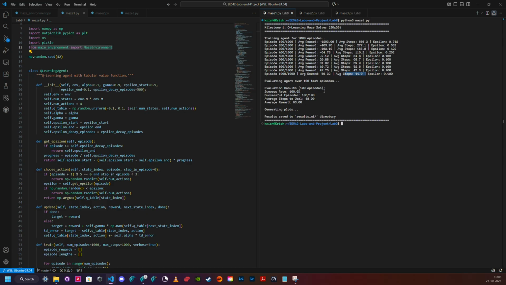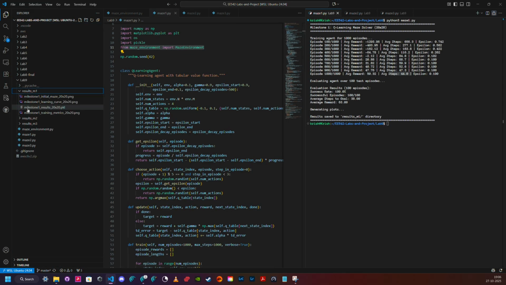The program generates three plots, and you can see those three plots here that were also used in the presentation earlier. You have the initial maze, shown in all three just to show that it is the same maze that all three models are trained on.